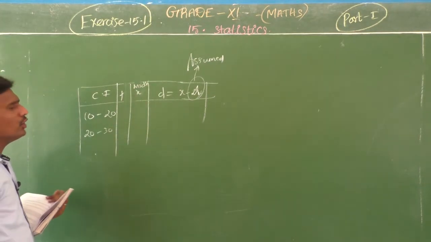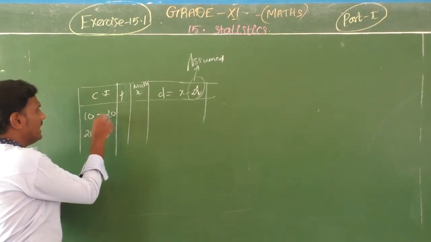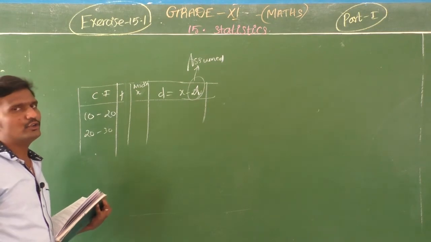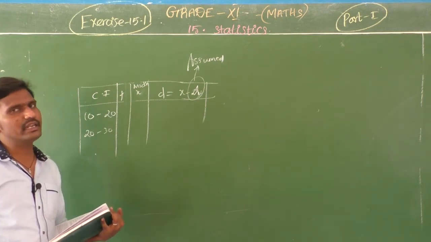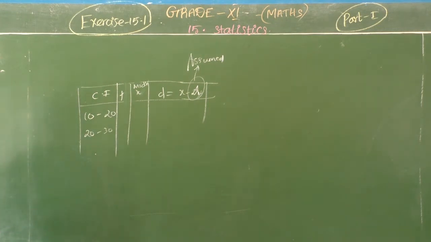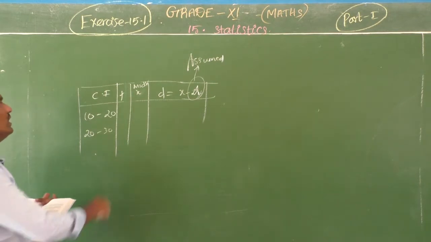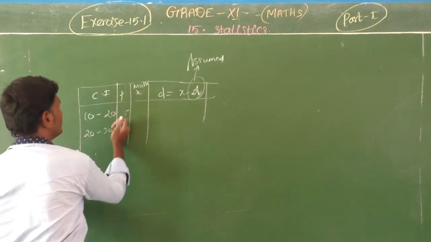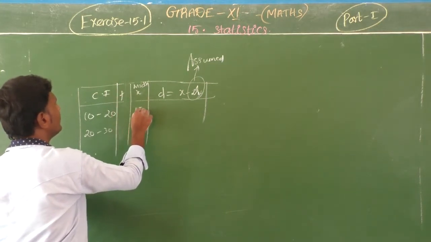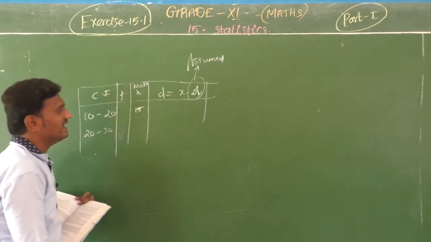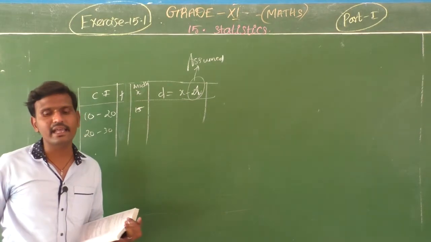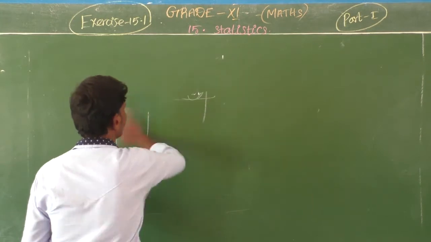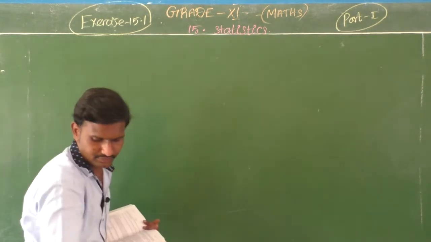How do you calculate the mid value? We add the upper limit and lower limit and divide by 2. So 10 plus 20 is 30, and 30 divided by 2 is 15. Like that, 15, 25 you need to write for the mid values x. And a is represented by the assumed mean.